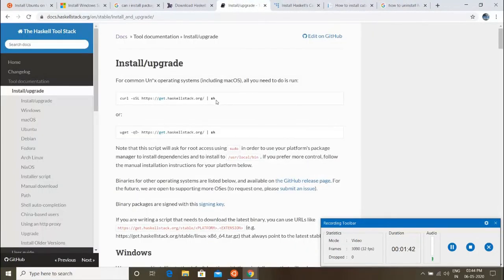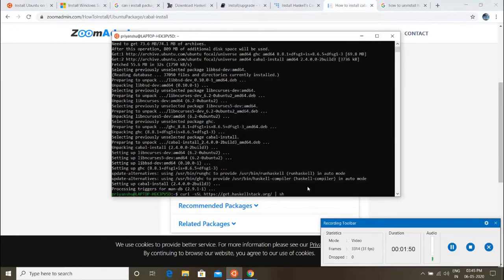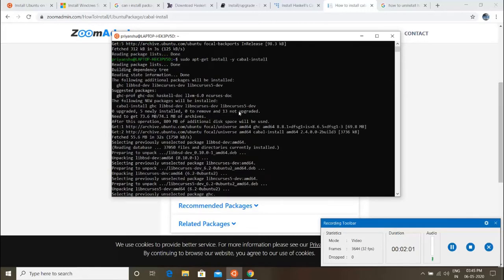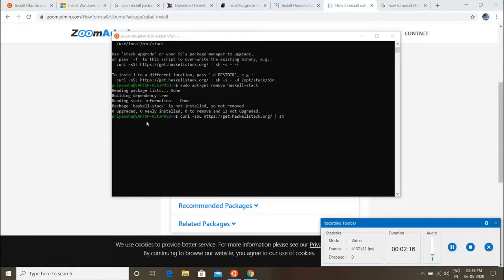Now to install Stack, we write the following command. It also works on Mac. Since it's already installed, you write this command to install it. I can show it. So I removed Stack to show how it goes.